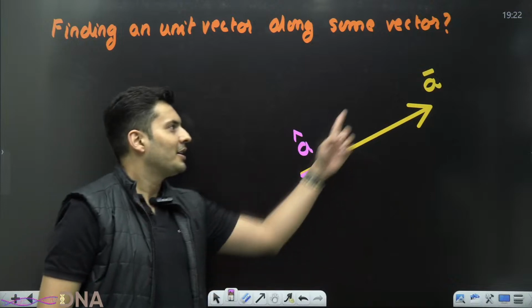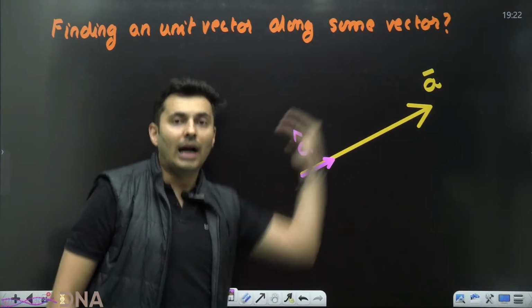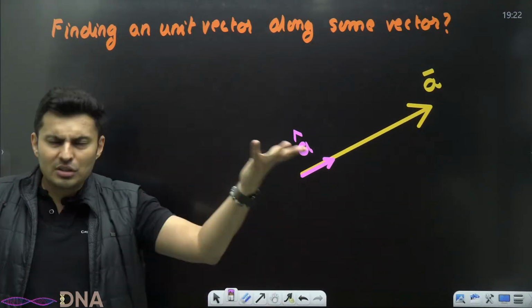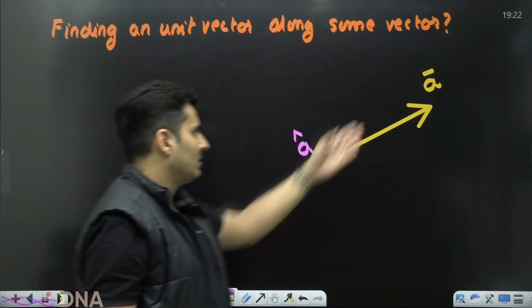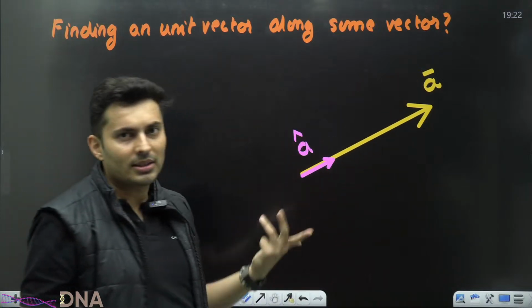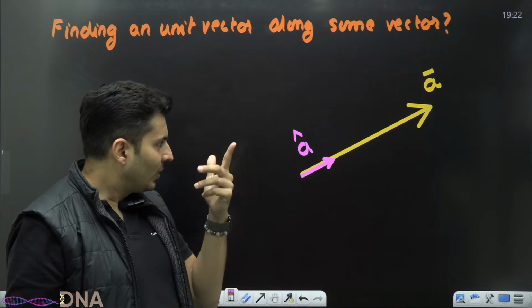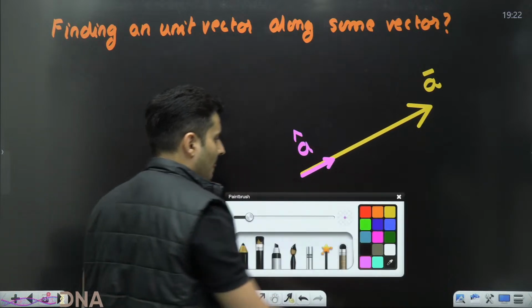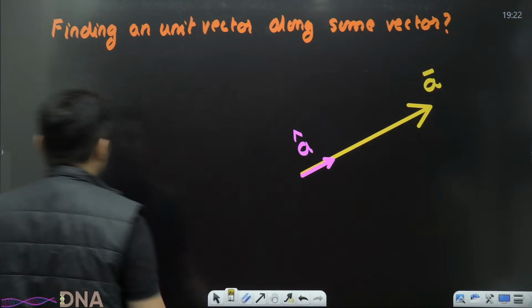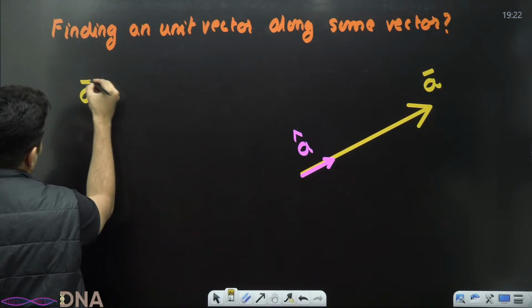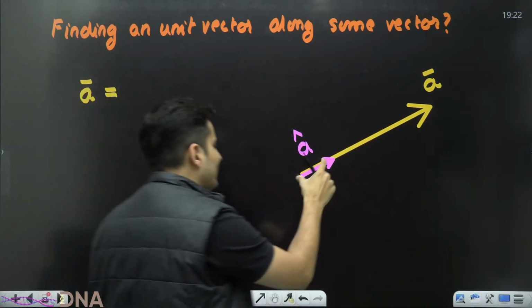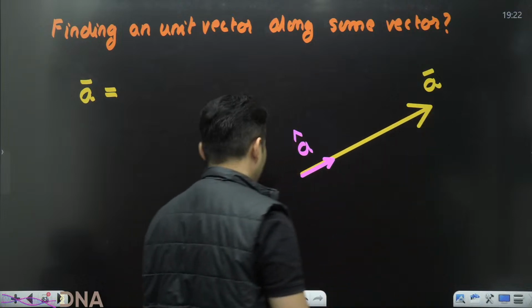You want to find a unit vector along some other vector which is not a unit vector. This has some length. Okay, I'll tell you what, think about it. If I write A bar, it will be some number of times A hat.